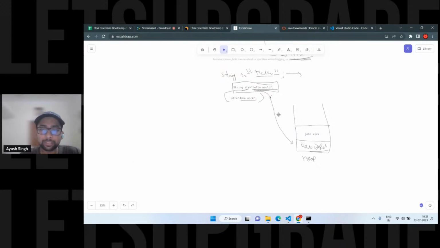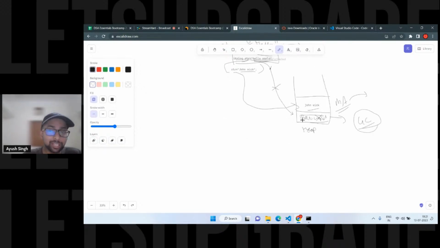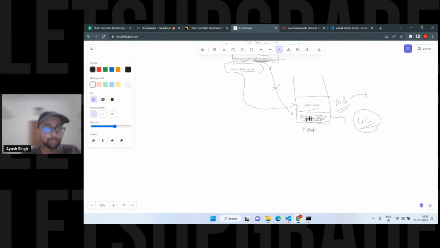So it will just break the pointer, and this str will now point to John Wick. The old space is going to be handled by the garbage collector. We are going to see the garbage collector, an important point. Obviously it deletes the data, but it creates a new space, which means a new memory address, MA. So a new memory address is allocated to the new string. That's why it is immutable, which means we are not changing in place. If it were mutable, it would change in the same space and shouldn't change the memory address.